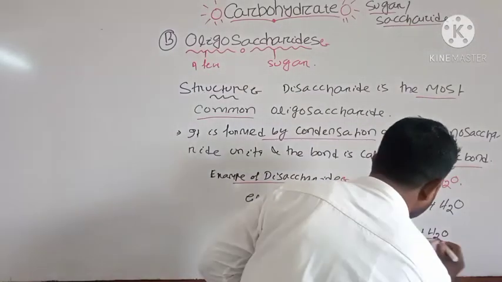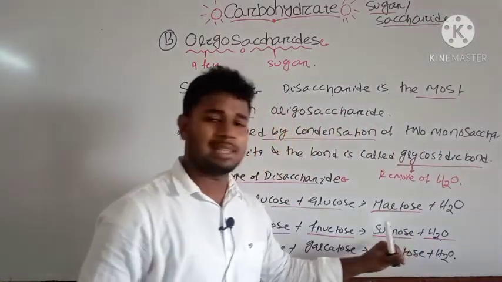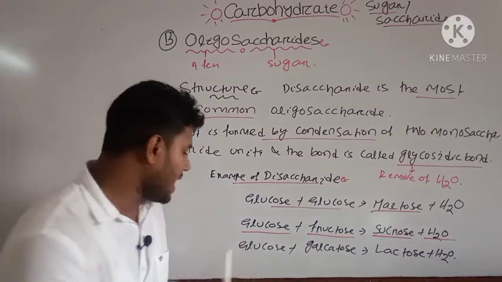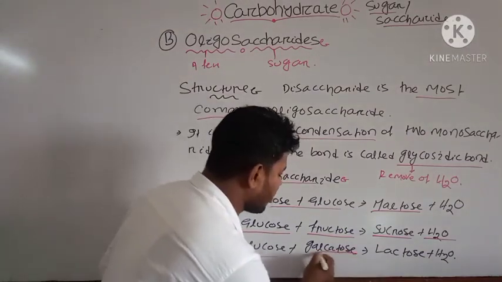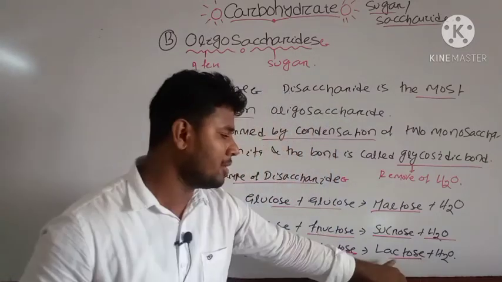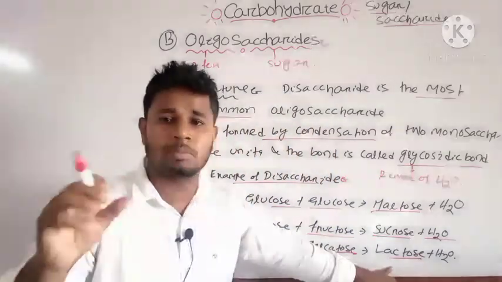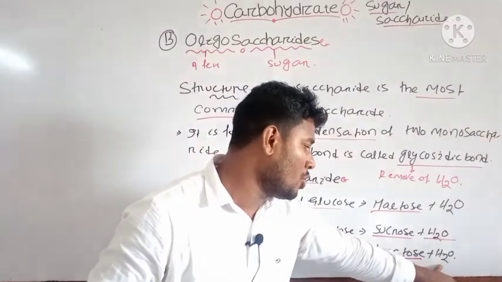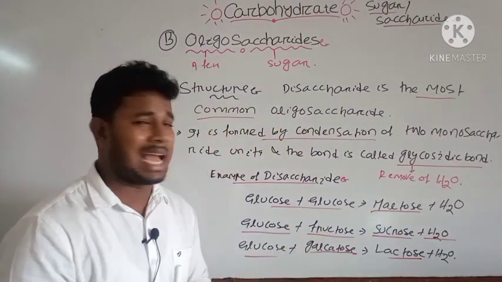Already we know that sucrose is present in the cane, that's why it is known as cane sugar. And when glucose and galactose unite, or condense, they form the lactose structure, which is present inside your milk. You can find the lactose in milk, and there is release of water. These are the examples of your disaccharides.